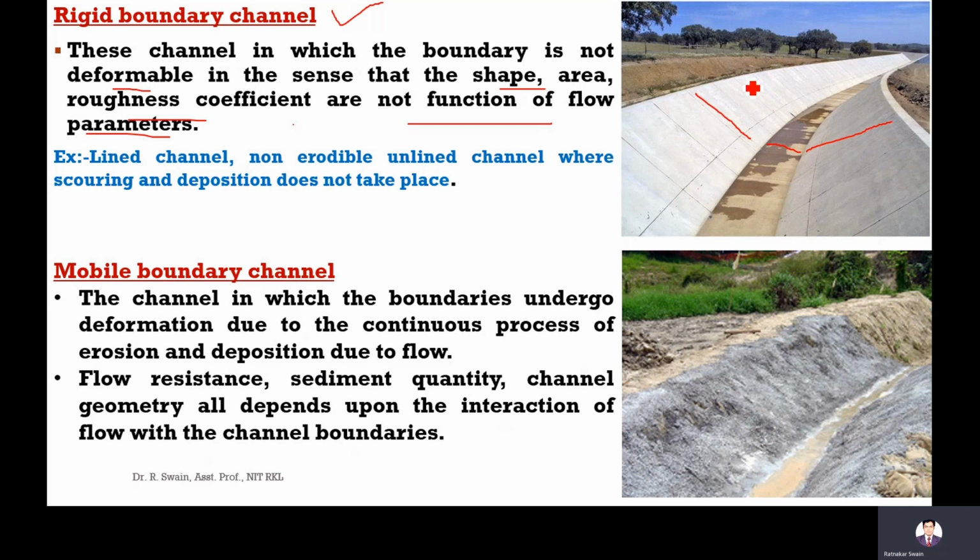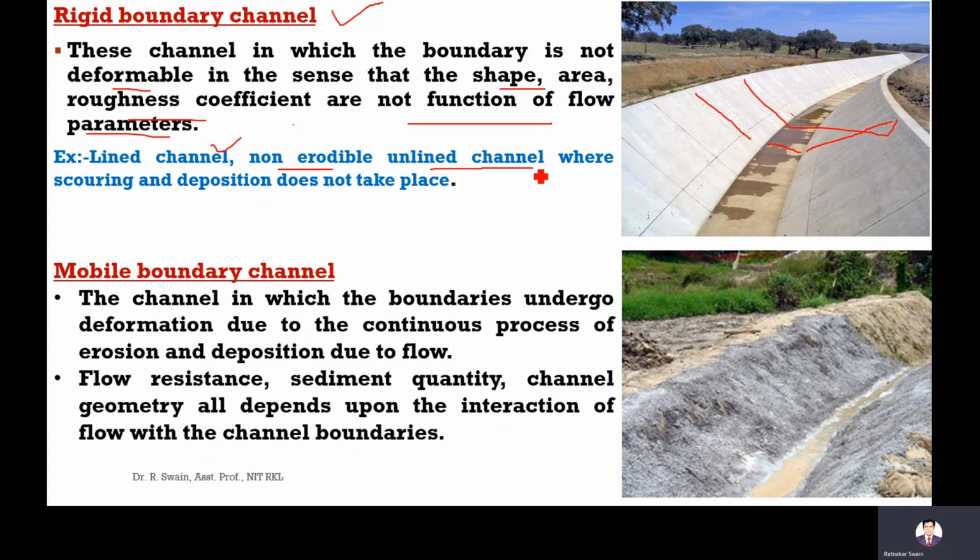So the channel in which the boundaries are not deformable is called a rigid boundary channel. For example, lined canals or lined channels, that is irrigation canals. If it is made of concrete, brick lining or stone lining, in this type of channel there is no erosion and no sedimentation. If there is erosion, there will be sedimentation. So the boundaries are not deformable, and this type of channel is called a rigid boundary channel.